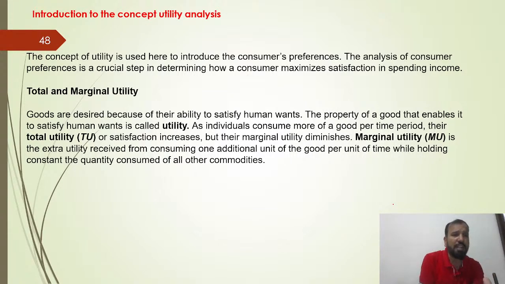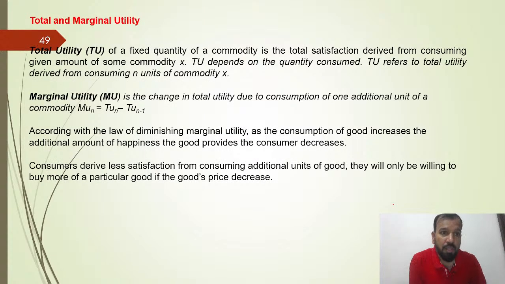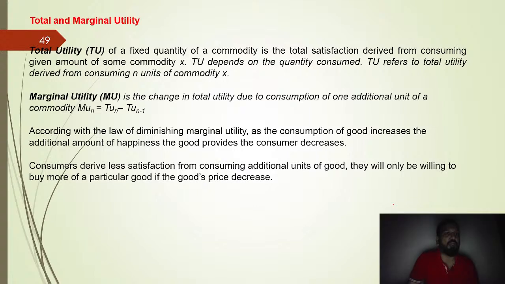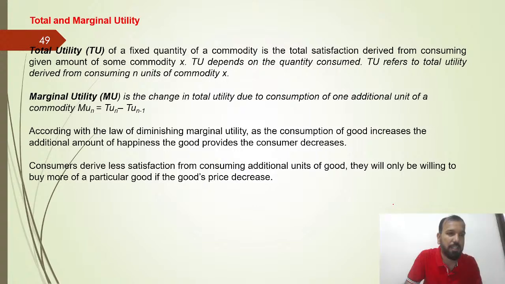So total utility: suppose you are buying or consuming a product, and whatever utility you are getting from the product, that is called total utility. The utility you get from each additional product you consume after that is called marginal utility. Total utility of a fixed quantity of a commodity X depends on the quantity consumed. TU refers to the total utility derived from consuming n units of commodity X. Marginal utility is the change in total utility due to the consumption of one additional unit of the commodity: TUn minus TUn-1.